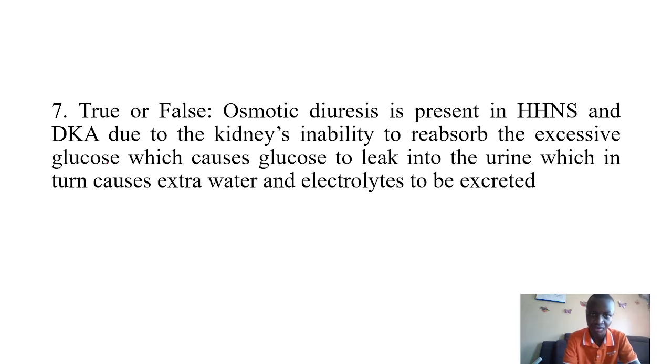Next reads true or false. Osmotic diuresis is present in HHNS and DKA due to the kidney's inability to reabsorb excess glucose, which causes glucose to leak into the urine, in turn causes extra water and electrolytes to be excreted. At this point, this is always right, because we're always saying there's that aspect of hyperosmolarity in the blood glucose level. So the kidney tries to excrete more sugars through urine, trying to correct this issue. So at this point, we are confident to say that the answer is true.